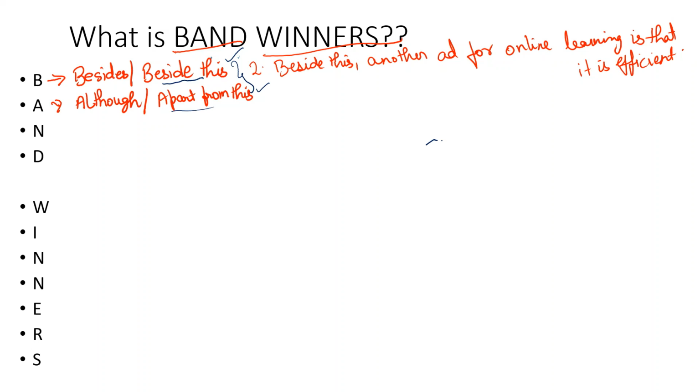Whenever you want to say that although there is something, there is also some other thing, this is a very good way to go for an agree-disagree conclusion or an advantage-outweigh-disadvantage conclusion. Whenever you are writing a conclusion or explaining your support point, you can very well use although or even though. Even though and although have almost the same structure and meaning, so you can use any one. So to remember that, A in Band is although.